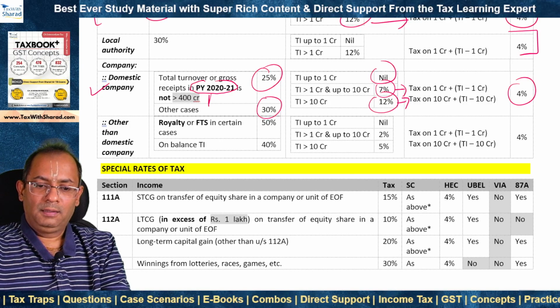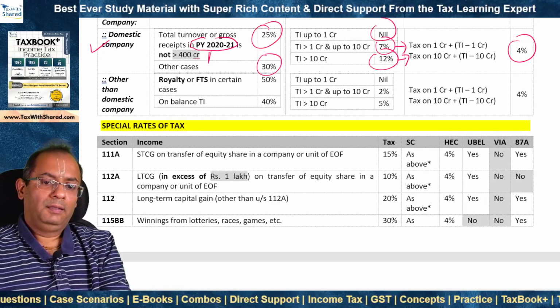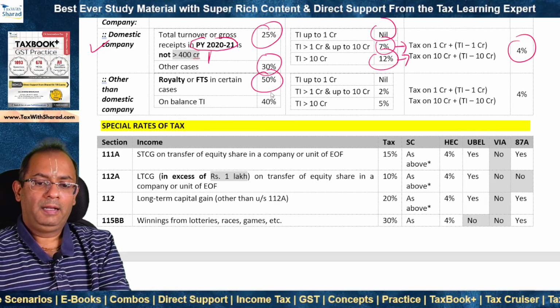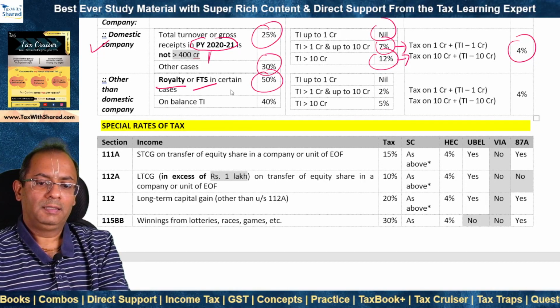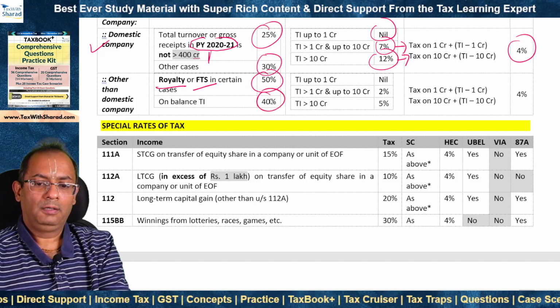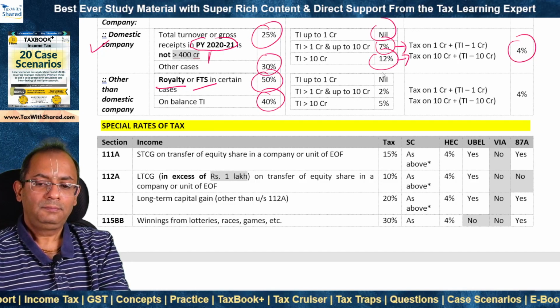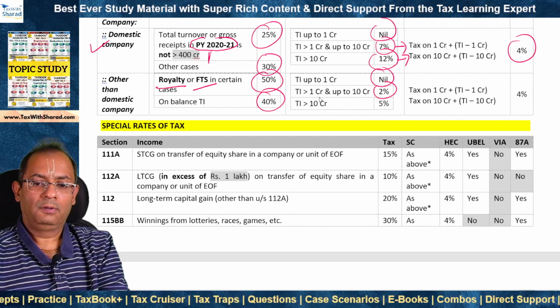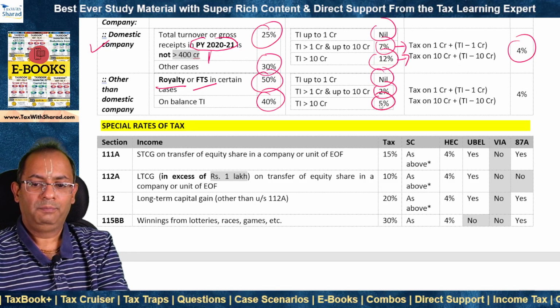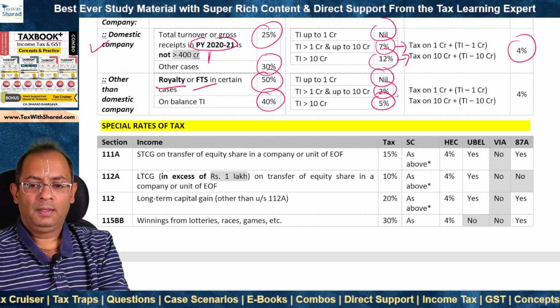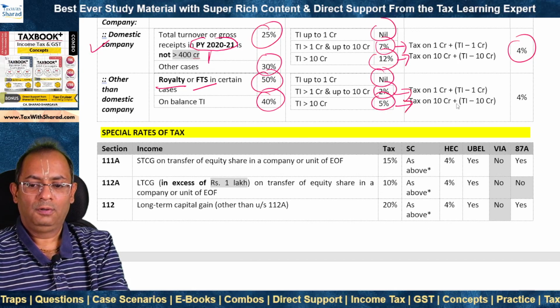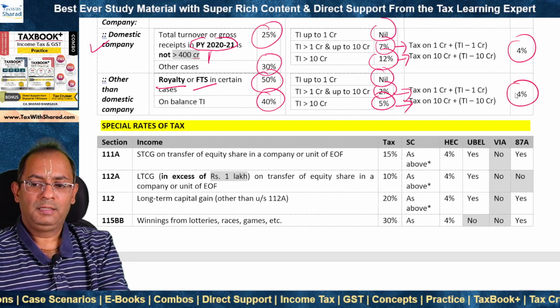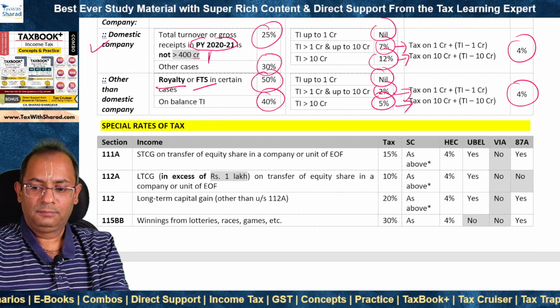If the company is other than a domestic company, then 50% rate applies in the case of royalty or FTS in certain cases, and on the balance of total income, 40% rate applies. Surcharge is nil for total income up to 1 crore, 2% for greater than 1 crore and up to 10 crore, and 5% for greater than 10 crore. And these are the respective formulas for marginal relief, and HEC is at the rate of 4%.